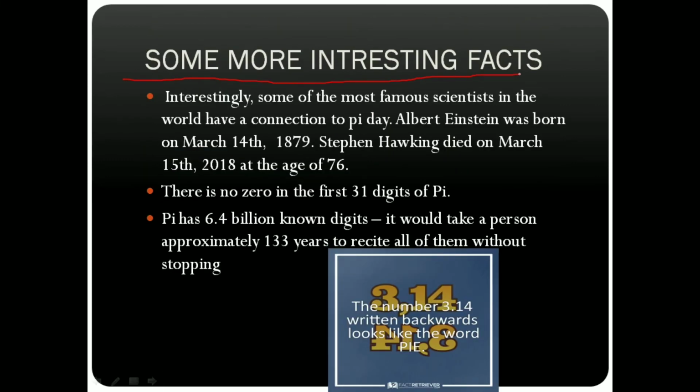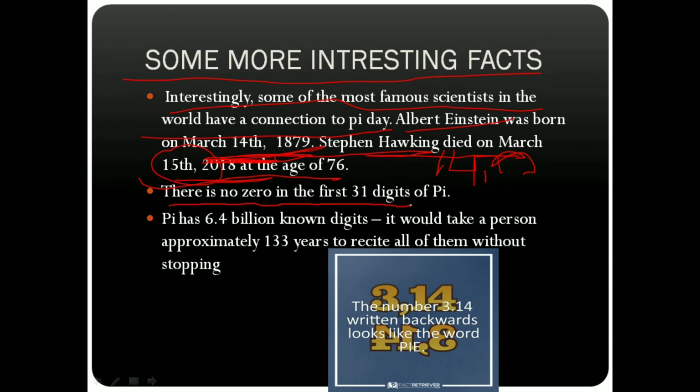Now let us see some more interesting facts. Interestingly, some of the most famous scientists in the world have a connection to Pi Day. You know Albert Einstein, who was born on March 14th, 1879, and Stephen Hawking died on March 14th, 2018 at the age of 76. Here it is shown 15, but he died on 14. So that's why you can see the relation.